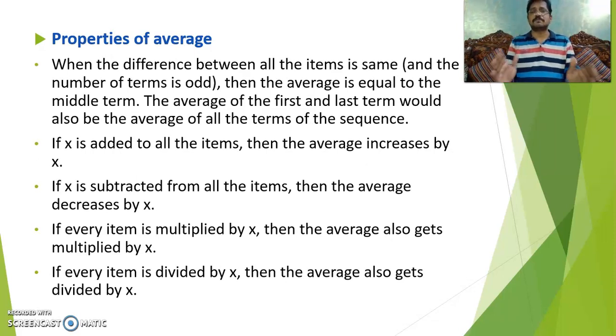Okay, then what are the properties of average? That's very, very important. When the difference between all the items is the same and the number of terms is odd, then the average is equal to the middle term.